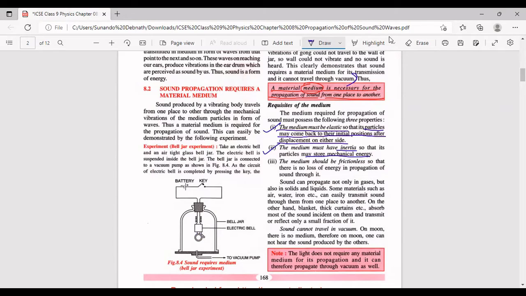Third क्या है? The medium should be frictionless. Although this is not 100% possible, but yes, the friction should be very less. So the medium should be frictionless so that there is no loss of energy in propagation of sound through it. हालांकि ये 100% हमें frictionless मिलता नहीं है, लेकिन कम friction हम कर सकते हैं.